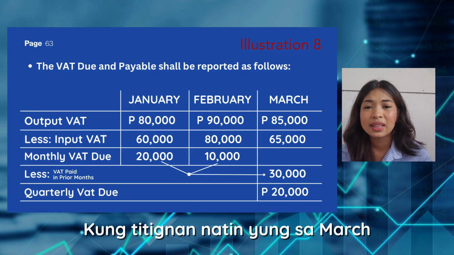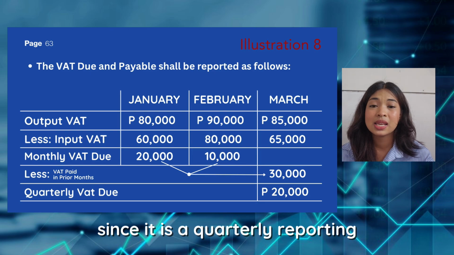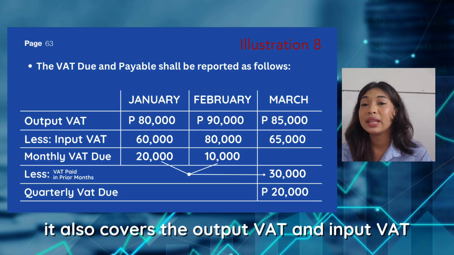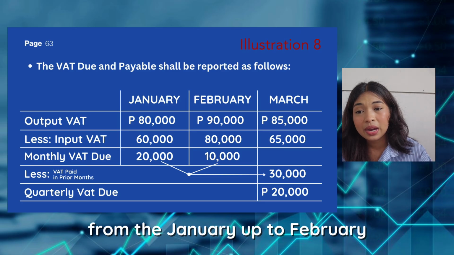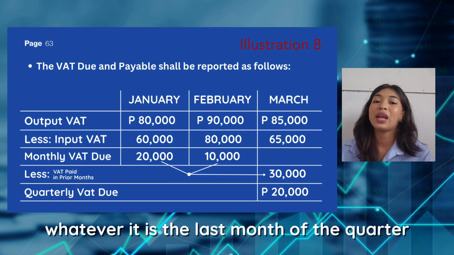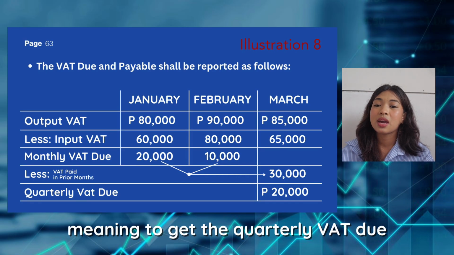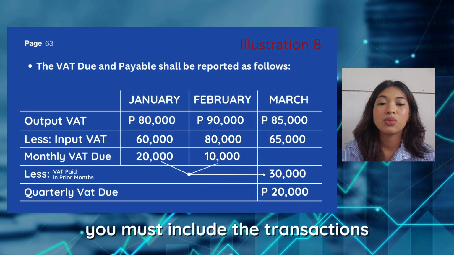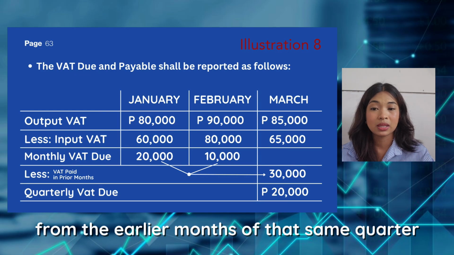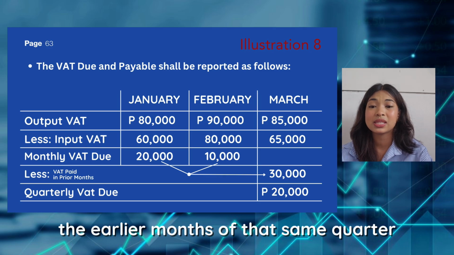However, kung titignan natin yung sa March, kasama na pati yung mga sa prior months, since it is a quarterly reporting, it also covers the output VAT and input VAT from January up to February. Ganito lang yun guys, tandaan nyo ha. Whatever is the last month of the quarter, the VAT return becomes cumulative. Meaning, to get the quarterly VAT due, you must include the transactions from the earlier months of that same quarter.